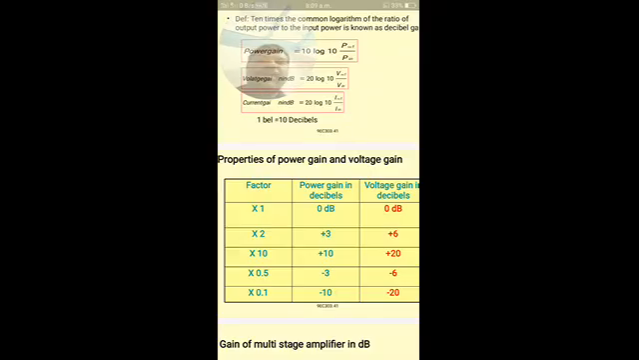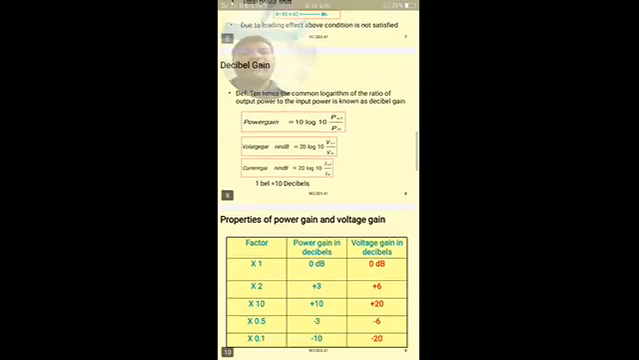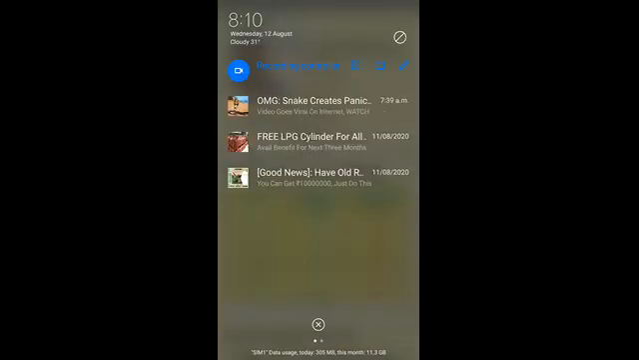The factor 0.1 means 10 power minus 1. So 20 log of 10 power minus 1, to the base 10 we can write. Let us see how this factor 0.1 is converted into dB.